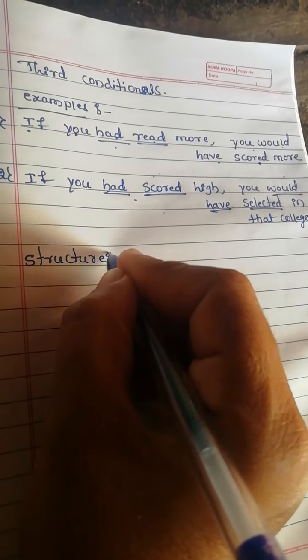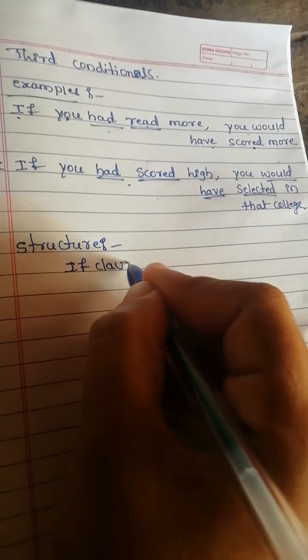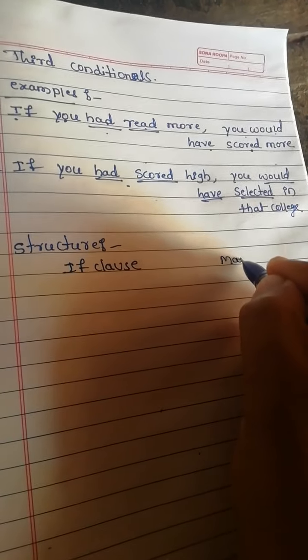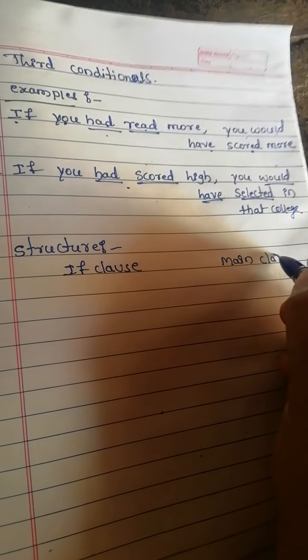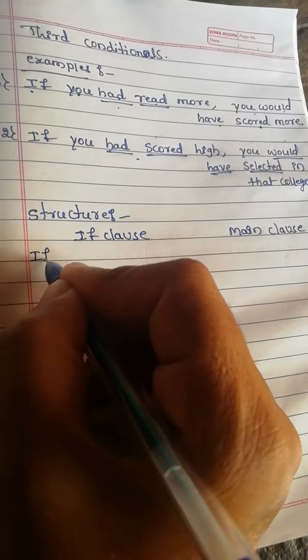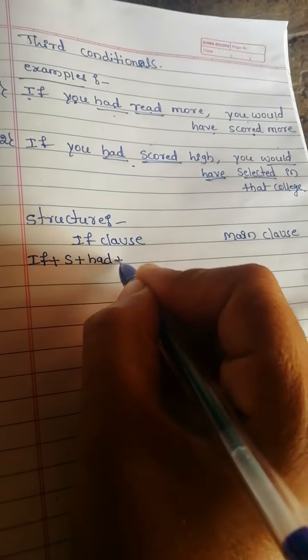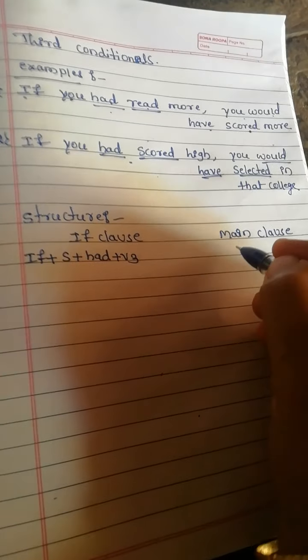So the structure or formula also we can say. What is the structure of the if clause and what is the structure of the main clause in third conditional? The structure of the if clause is if, then subject, then had plus V3 or past participle also you can say.